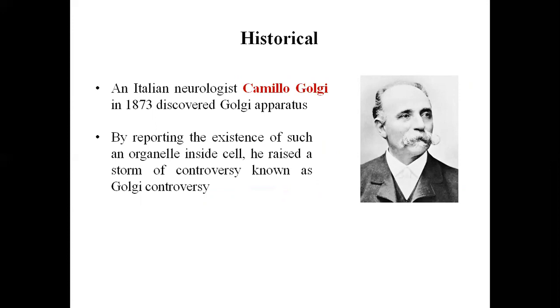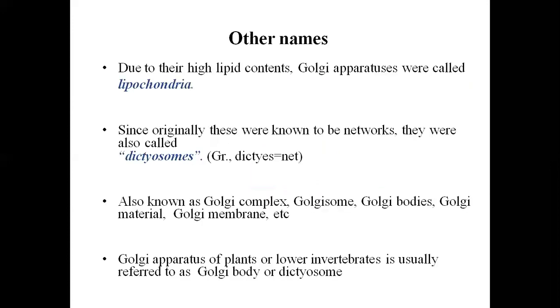So the summary of today's topic: first of all, the Golgi apparatus was discovered by Camillo Golgi in the year 1873, and it had much controversy, which we call the Golgi controversy. It has various names like Golgi complex, Golgi zones, Golgi bodies, Golgi materials, and Golgi membranes.